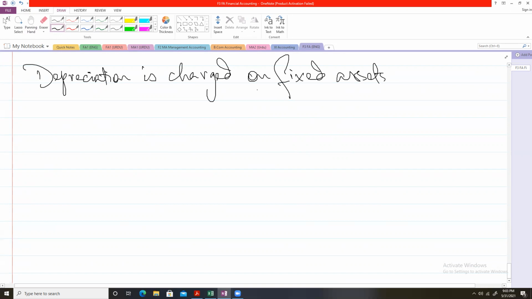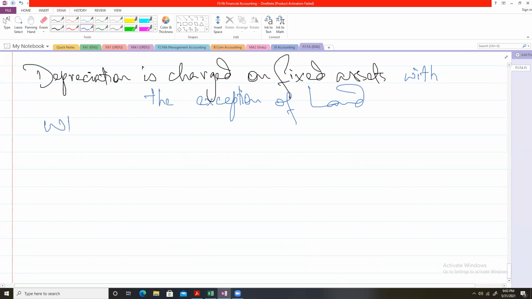Depreciation is charged on fixed assets with only one exception, the exception of land. If we have a piece of land, then we will not charge depreciation on land. I will tell you why this is so in more detail later on. Okay. Now, why do we charge depreciation?